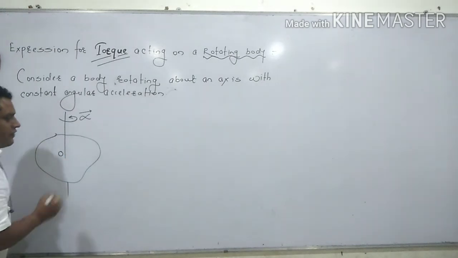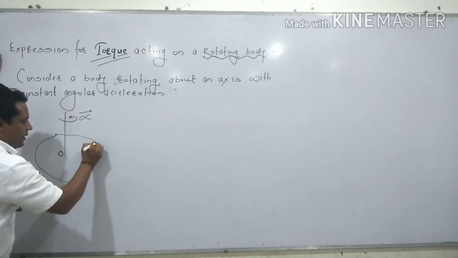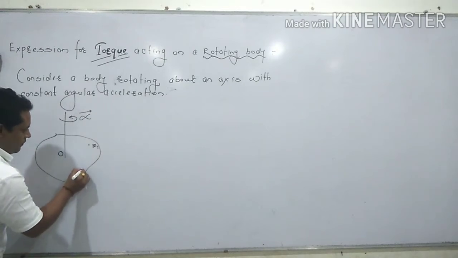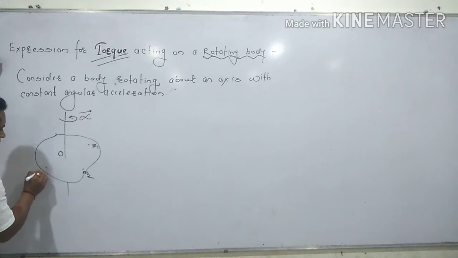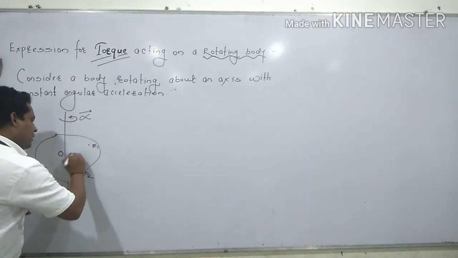This body consists of n number of particles. Let us consider m1 is the mass of the first particle, m2 is the mass of the second particle, m3 is the mass of the third particle, and mn is the mass of the nth particle.